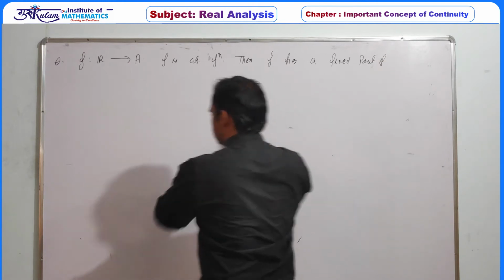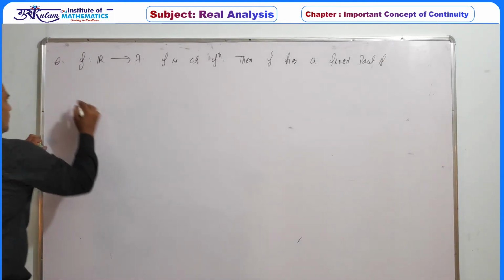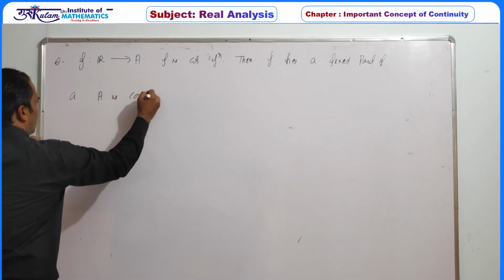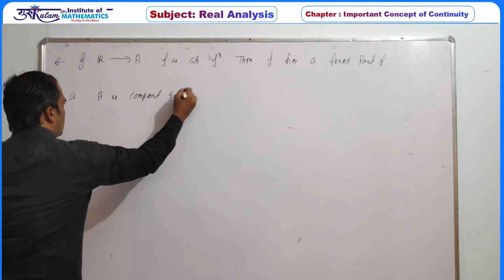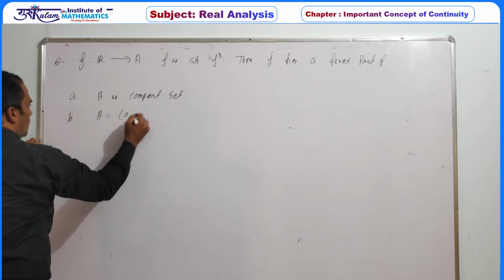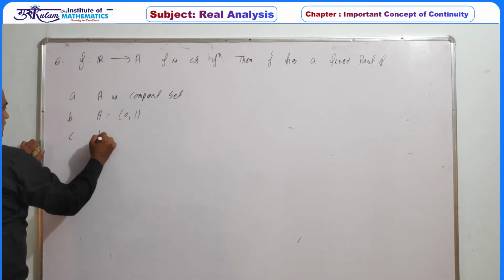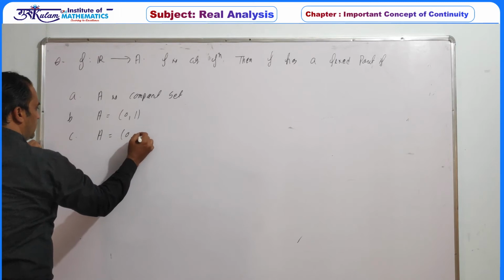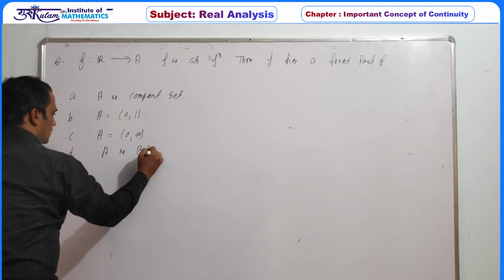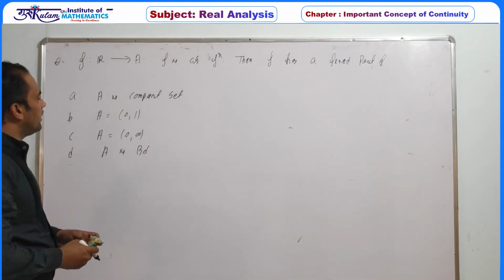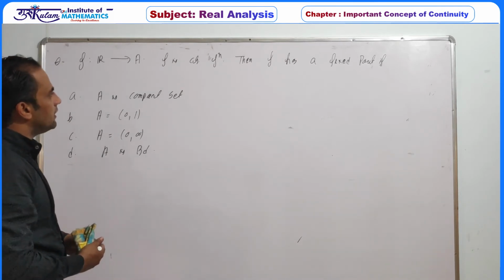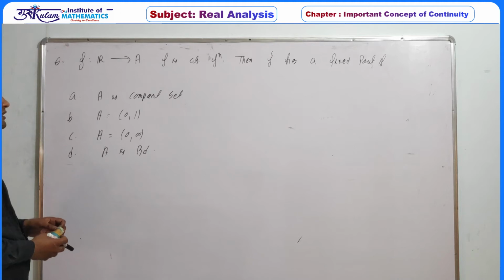If the first option, A is a compact set; second option, A is the open interval (0, 1); third option, A is [0, infinity); D option, A is a bounded set. So you have to identify the case in which this function, defined from R to A, is a continuous function and there is a guarantee for the existence of a fixed point.